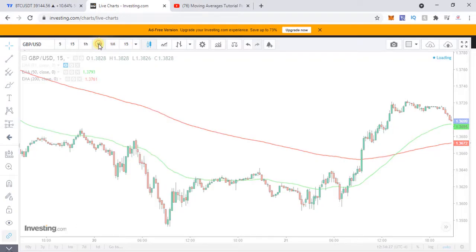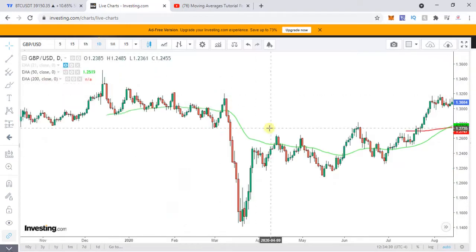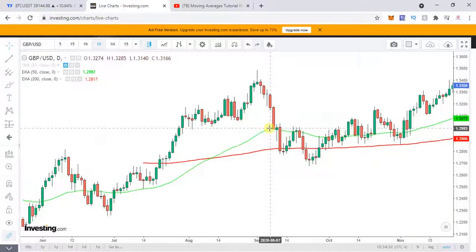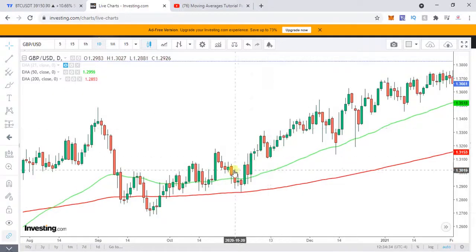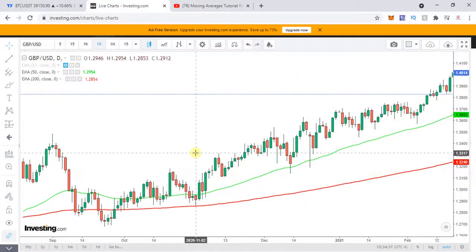Let's take it day wise. You choose any time frame, this will work for you. Okay, you can choose any time frame. You can see over here it will work for you.